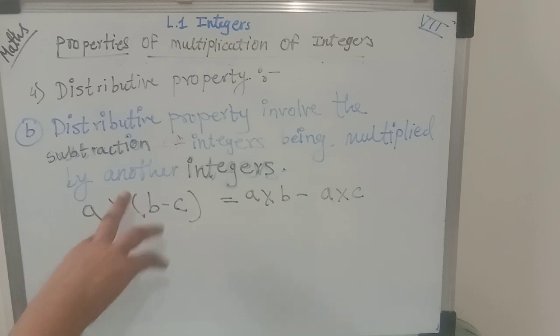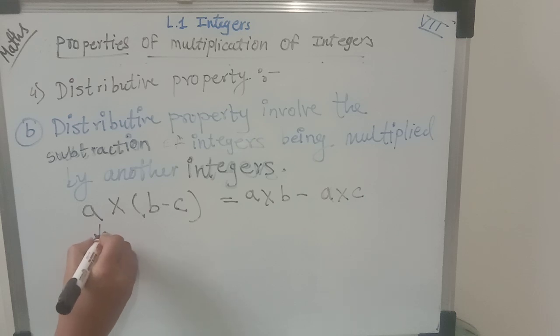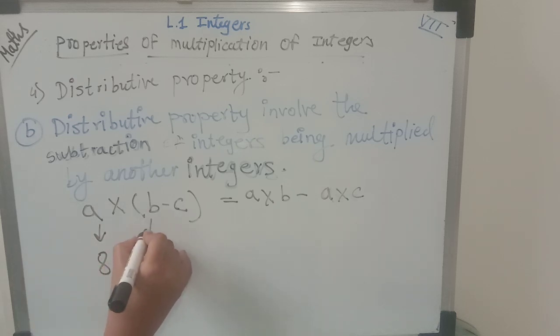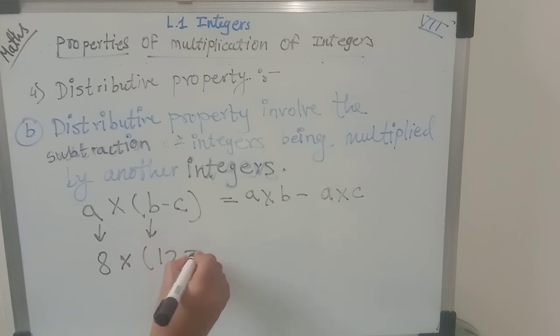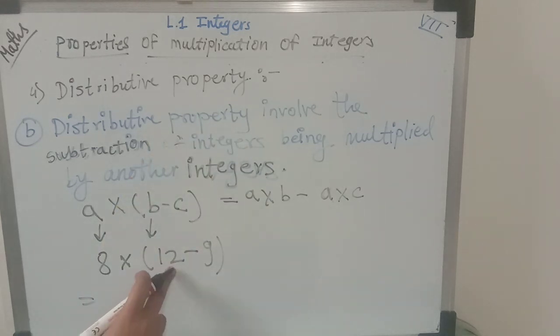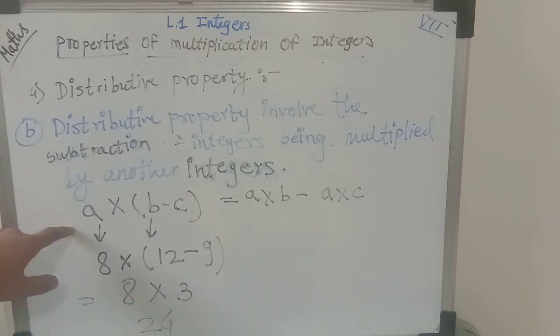Let's put numbers in these two equations to understand this property better. So on the place of a I will take 8, and on the place of b I will take 12, minus, and c I'll take 9. Let's solve this one and then we will go to the right hand side equation. So 12 minus 9 is equal to 3, multiplied by 8. So 8 times 3 is 24. So from the left hand side equation we got the answer, that is 24.